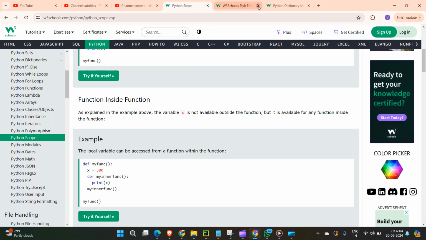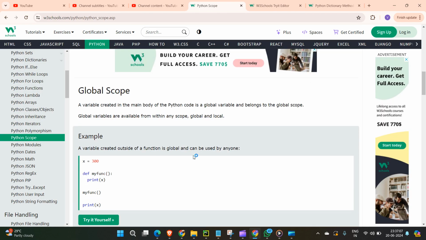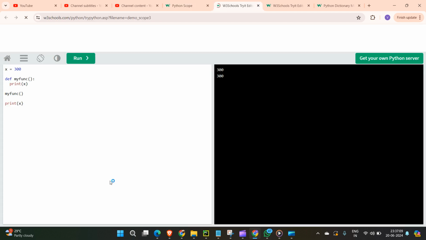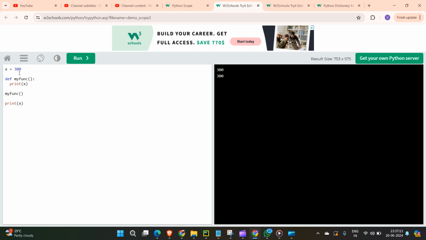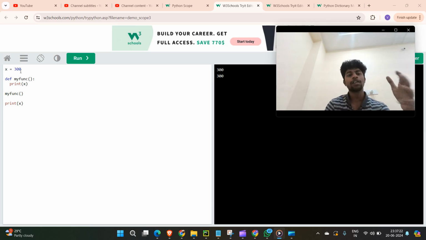Global scope means you give it outside. If you give it outside, you can call that variable wherever you want. It need not be inside. Even if it is inside a function, it will execute. If it is outside, it will execute. Let's try this example. I created one variable which is outside of the function, and it is nothing but a global scope.